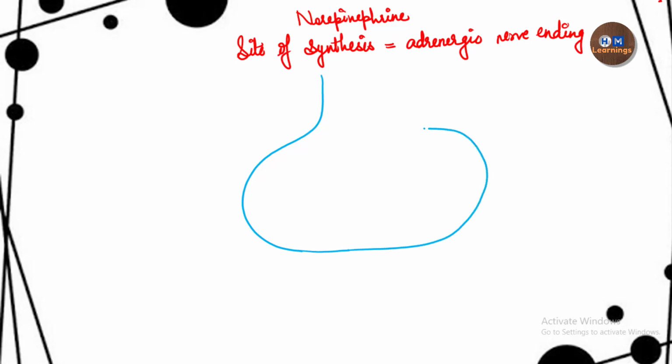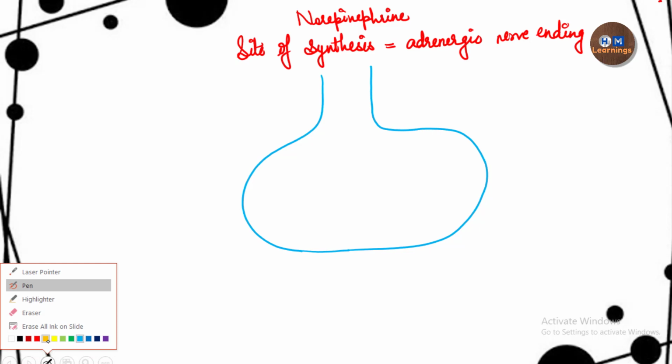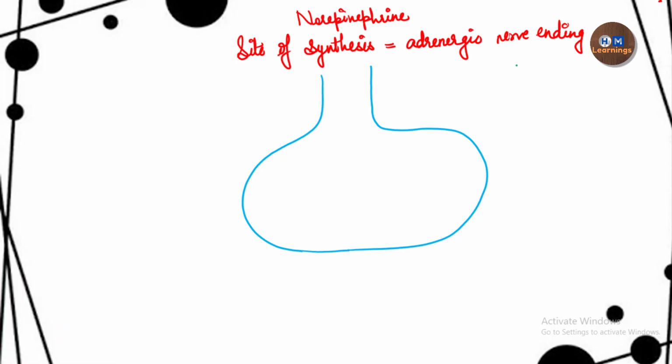All the catecholamines, norepinephrine, epinephrine and dopamine, are synthesized from an amino acid called tyrosine. This tyrosine is present outside the axon, in the extracellular space.